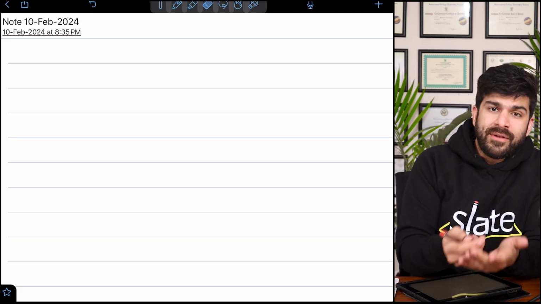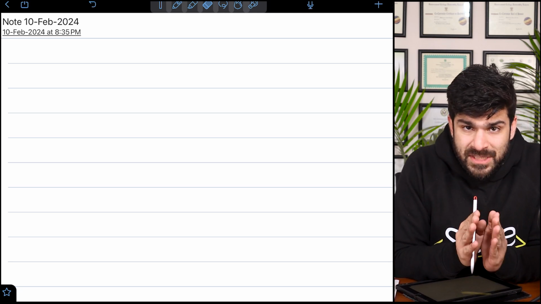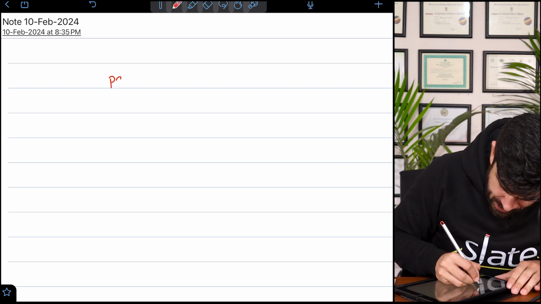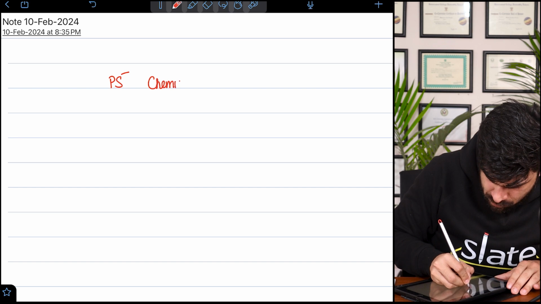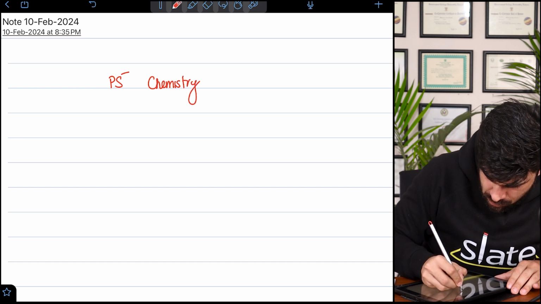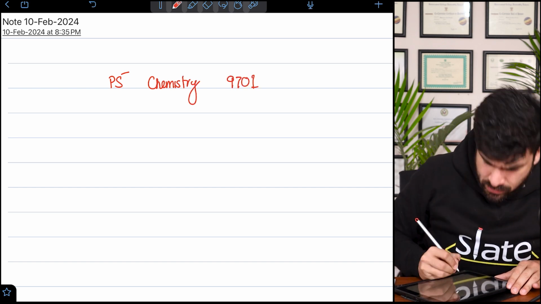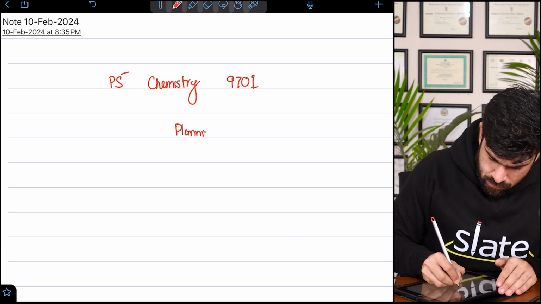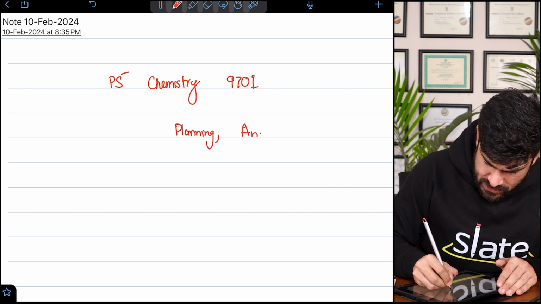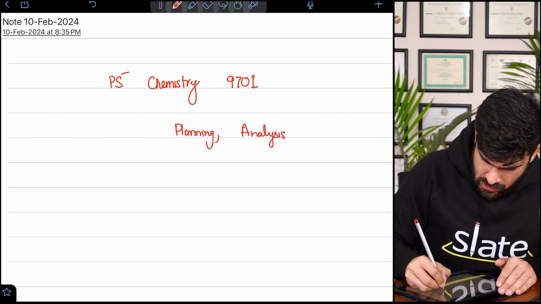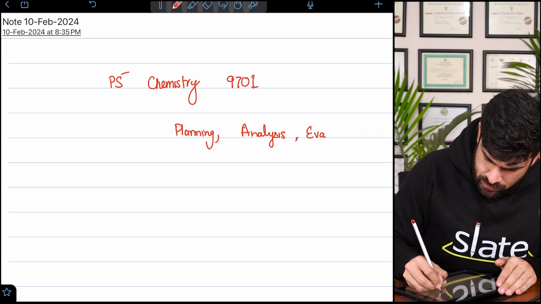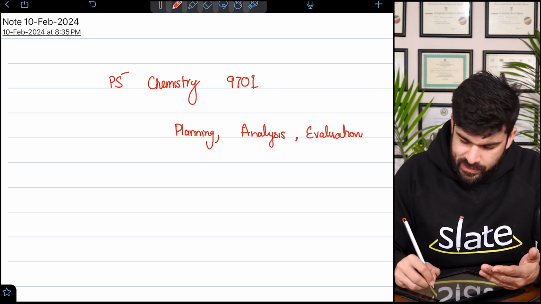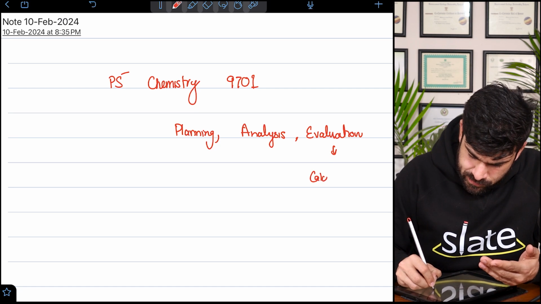So now, when we talk about this paper, P5, chemistry, 9701, the title goes as Planning, Analysis, Evaluation, and even the trickiest part of chemistry, calculation.